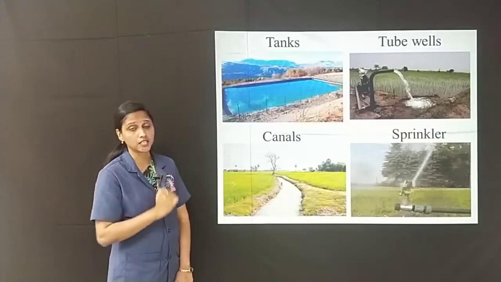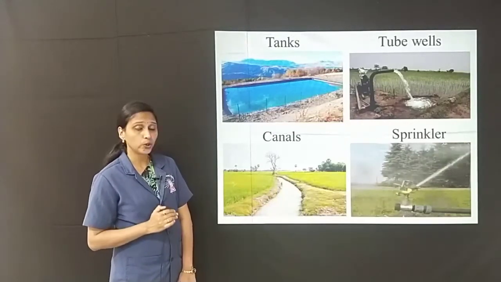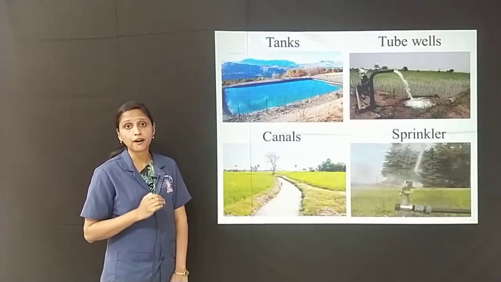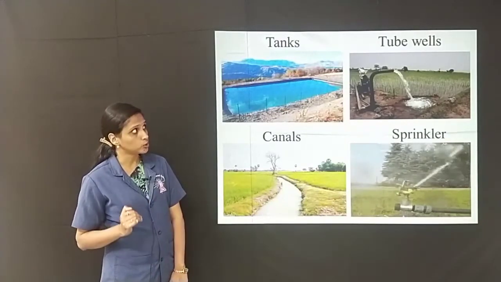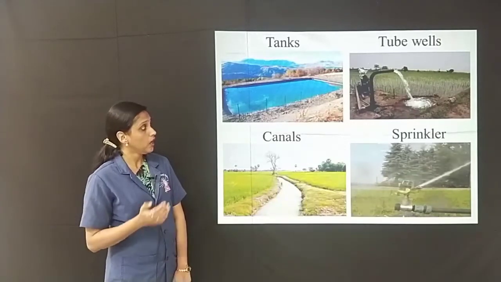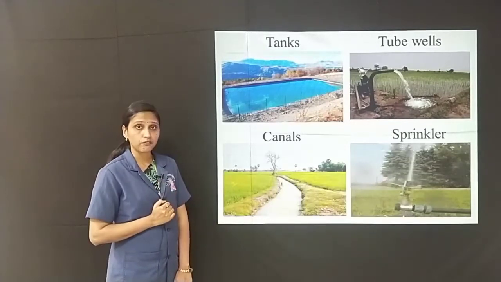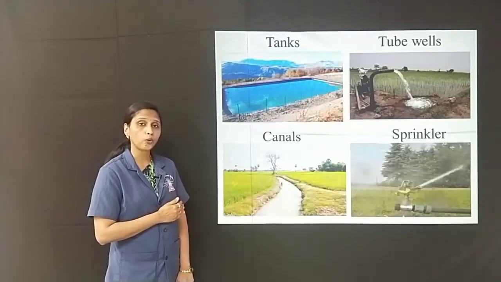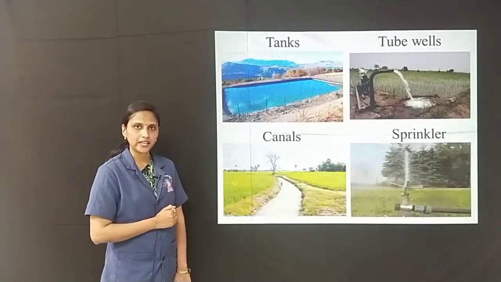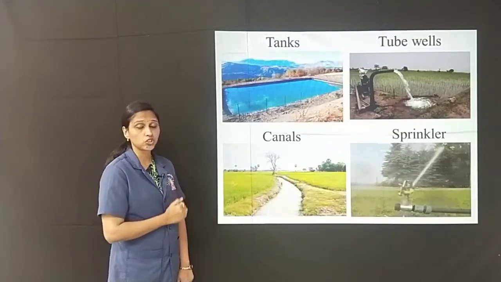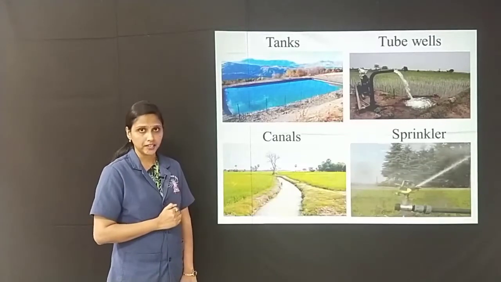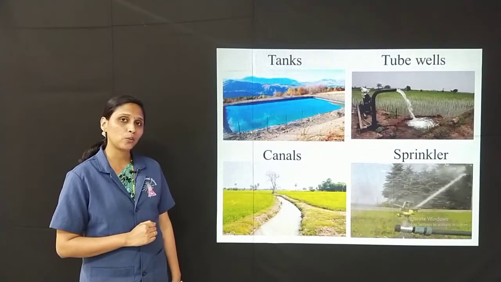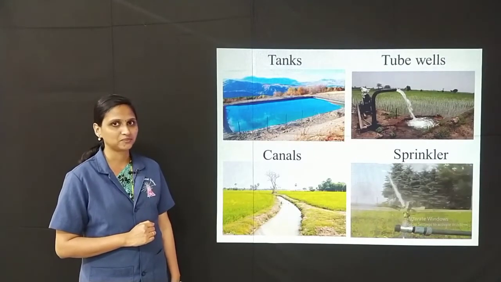The second picture is of tube wells. Tube wells are deeper and the water is lifted by power driven pumps for irrigation. The third picture is of canals. Canals are artificial channels or waterways used for irrigation. The fourth picture is of sprinkler irrigation. Sprinkler irrigation is a method of applying water in a controlled manner.